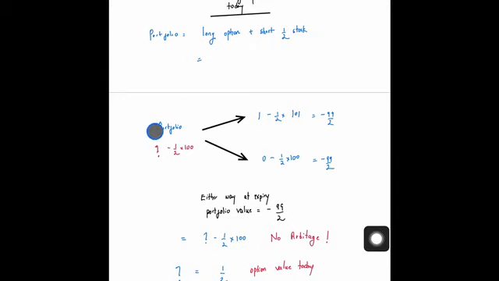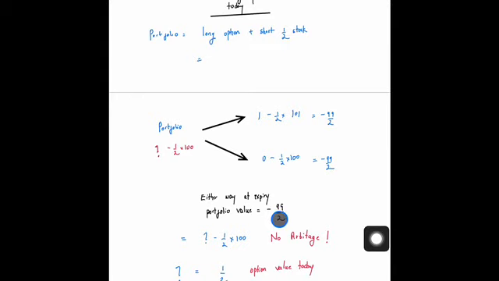So the value of the portfolio today is basically the value of the option today minus 1/2 times the value of the stock. Tomorrow, the value of the portfolio is the value of the option at expiry, which is 1, minus 1/2 times the value of the stock at expiry, which is 101 if it goes up, that is minus 99 by 2. Or if the stock price goes down, the value of the option is 0, and this shorted asset has a value 1/2 times 100, that is again minus 99 by 2. So either way, whether the stock value is going up or down, the value of this portfolio is minus 99 by 2.